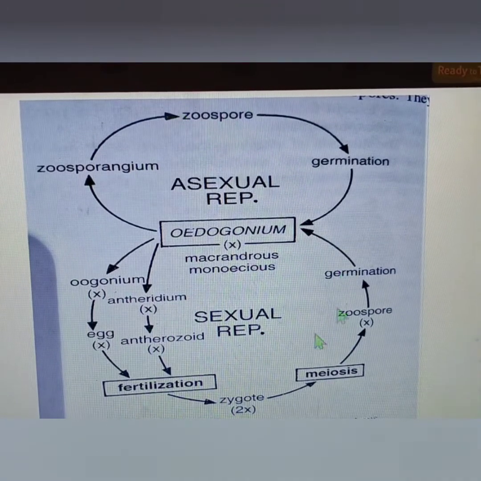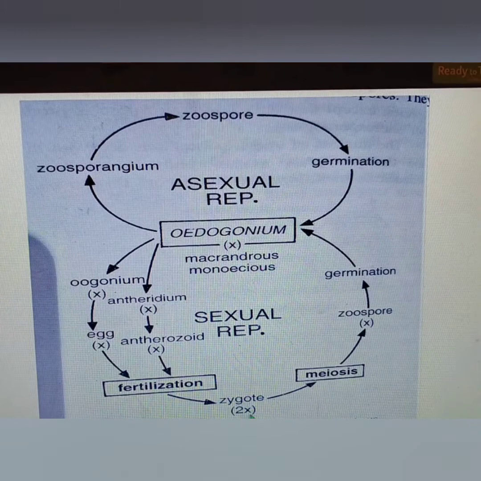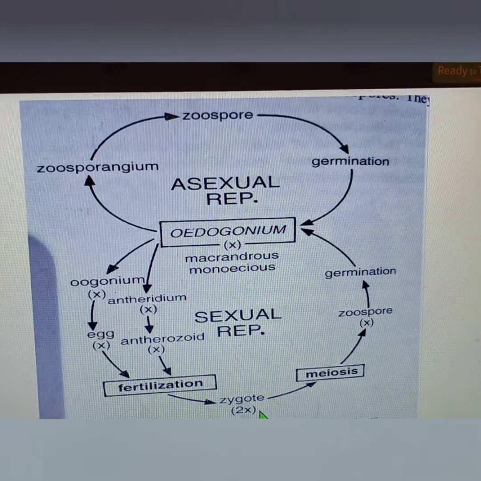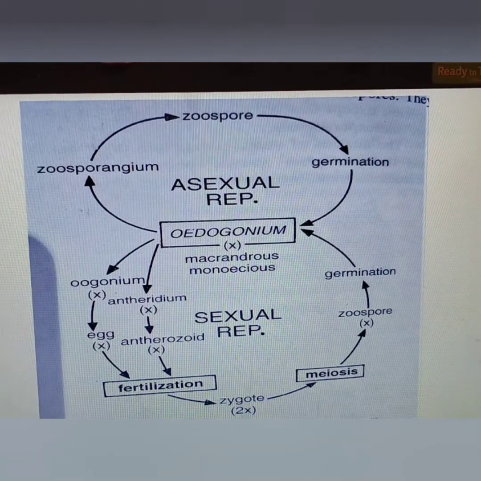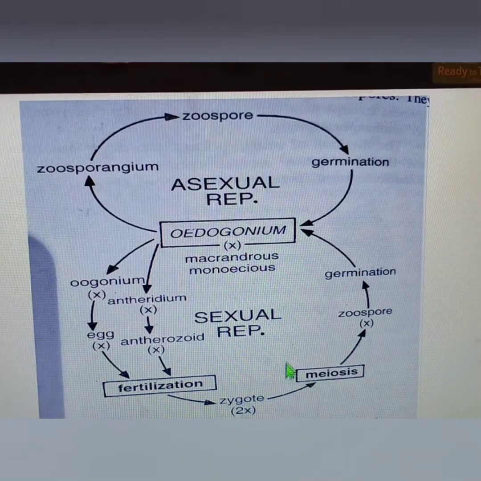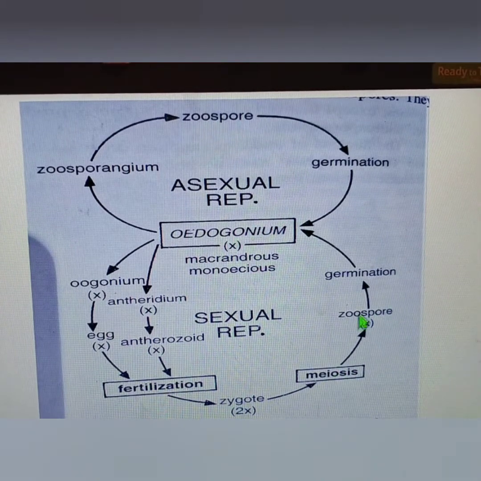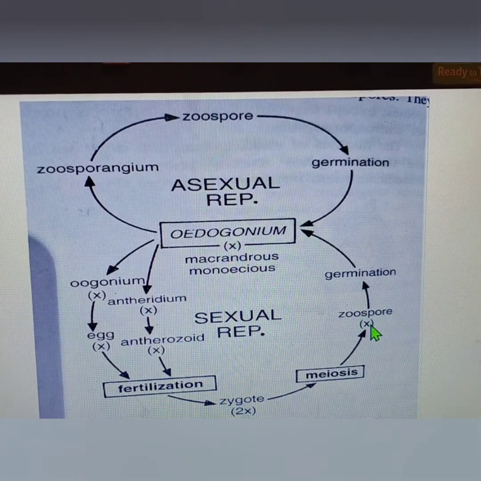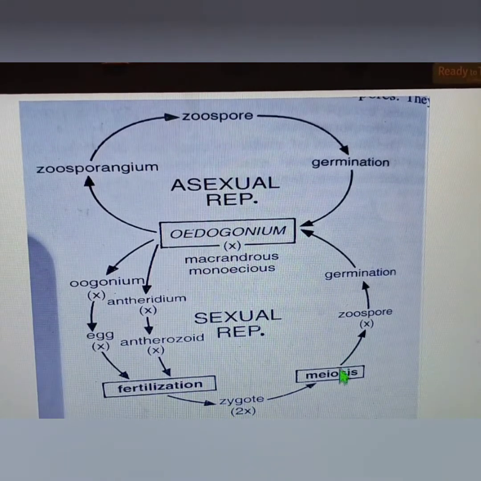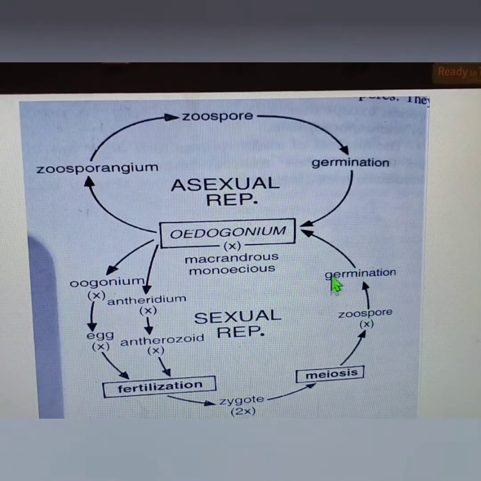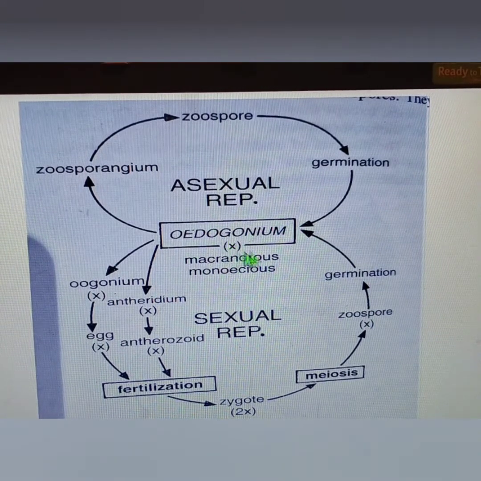Nowhere else; everywhere else you find only the haploid stage, and only in this stage we can find the diploid. So it is short-lived. And the diploid nucleus of the zygote will form 4 haploid zoospores again by meiotic division. And we know that upon germination these haploid zoospores will give rise to haploid filament.